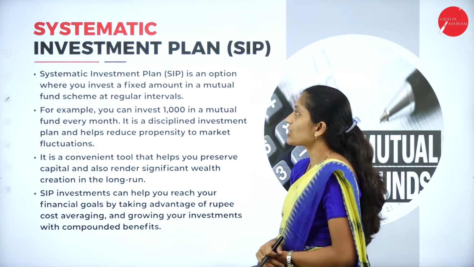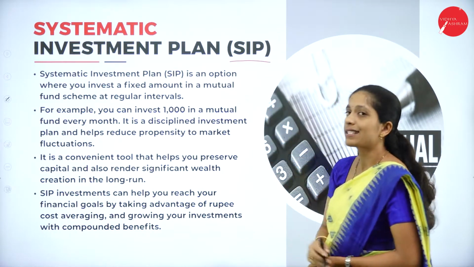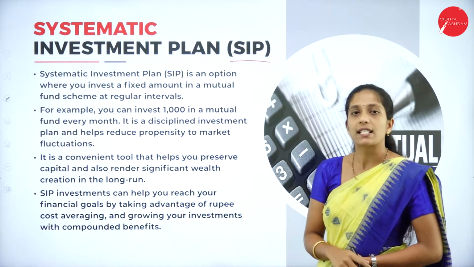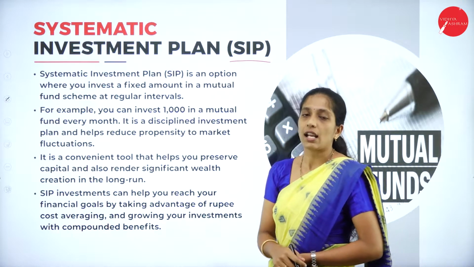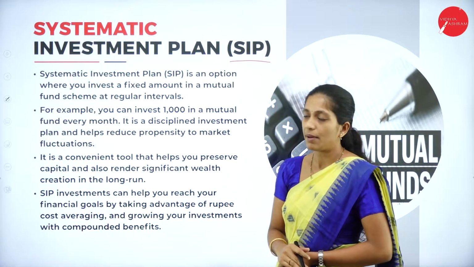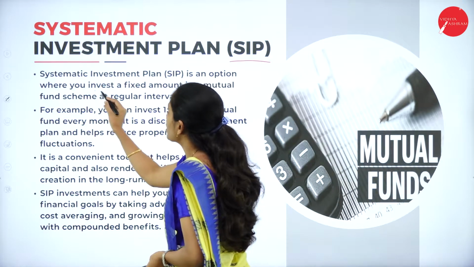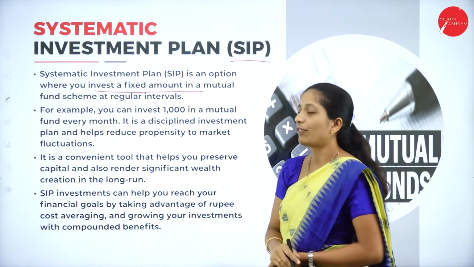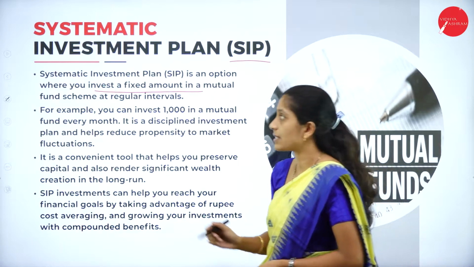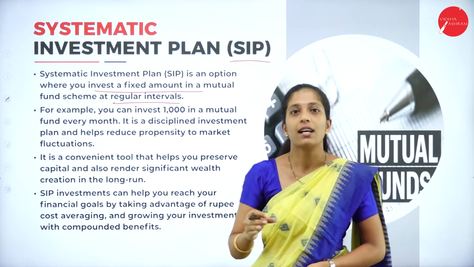So under that, the first one is systematic investment plan, or it is also called SIP. So what is this SIP? Systematic investment plans. Now let us see what is this systematic investment plan. So it is an option where you invest a fixed amount in a mutual fund scheme on a regular basis. So as I told you, periodic investment plan in the sense what?